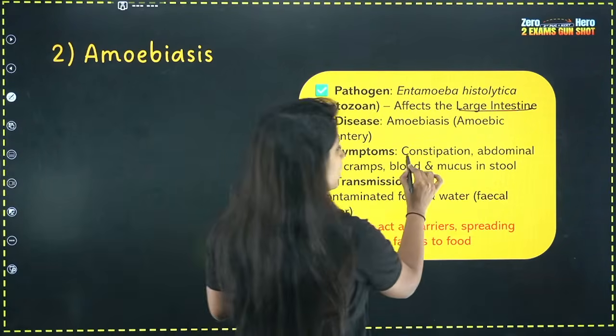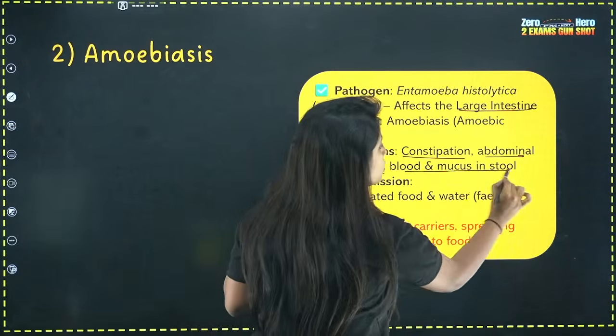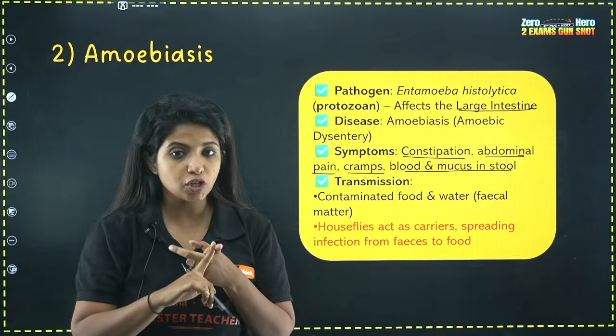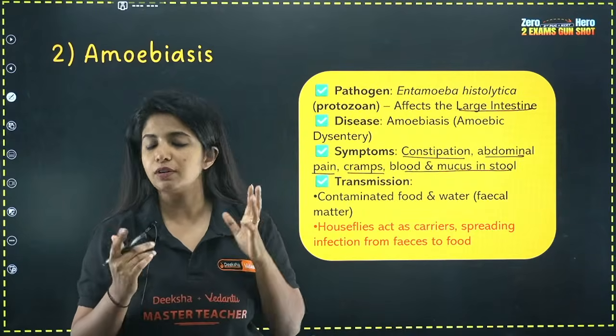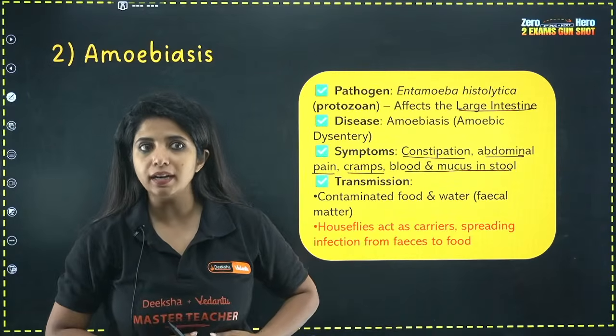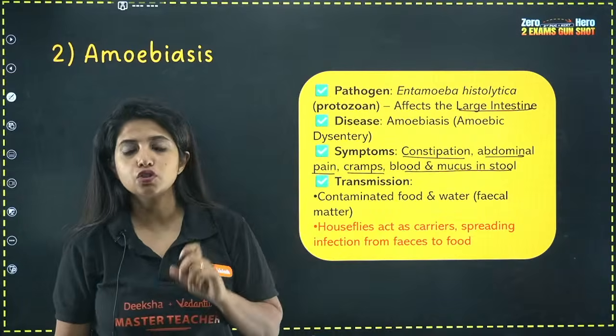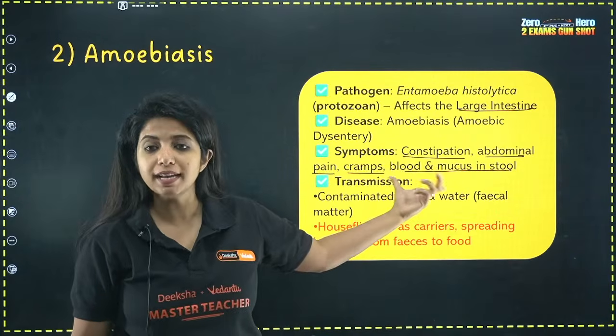The symptoms are constipation, abdominal pain, cramps, blood and mucus in the stool. So constipation will be there again, because why? Because your large intestine is being affected, and there will be abdominal pain as well, there will be cramps as well, and the blood and mucus will be there in the stool. Okay, that is why it is known as dysentery.